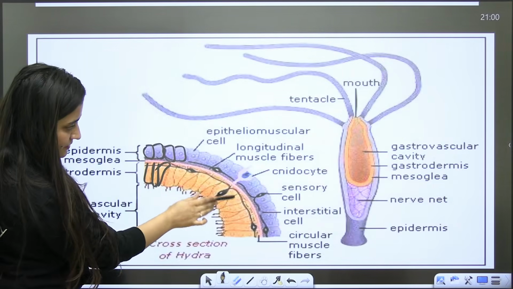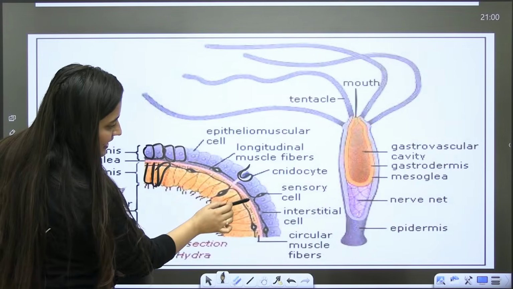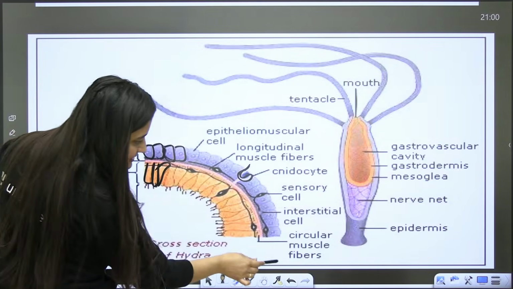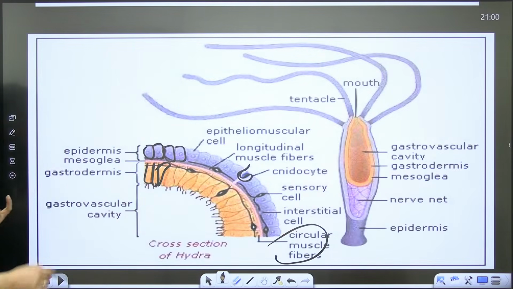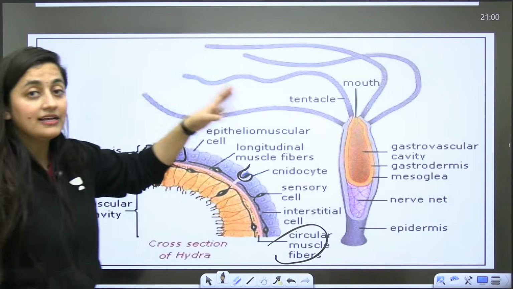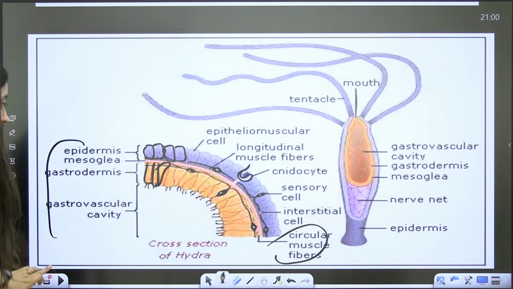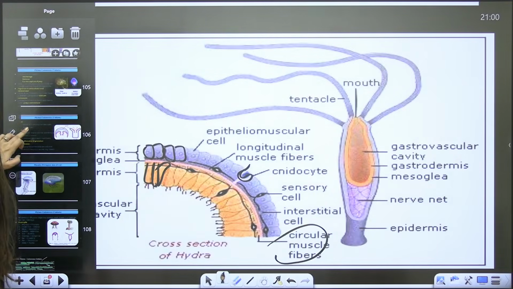Look at this. You have epitheliomuscular cell, you have cnidocytes, and here you see muscle fibers are also present, sensory cells are there. So this is about the cavity, gastrovascular cavity, a paragastric cavity it is. So here also the food digestion will occur.